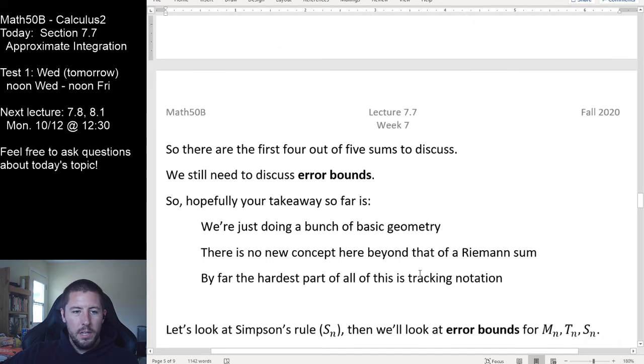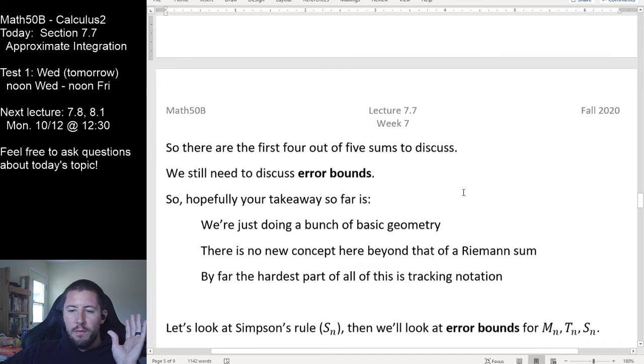Cool. So we just knocked out 4 of these real quick. I didn't do any examples, but I am sure that you can do multiplication and addition carefully. So I think you're good. There are the first 4 out of the 5 sums to discuss. We still need to talk error bounds. Left and right hand sums are so boring, we're not going to talk about error bounds for them, but we will come back and hit our error bounds for our midpoint and our trapezoid rule.